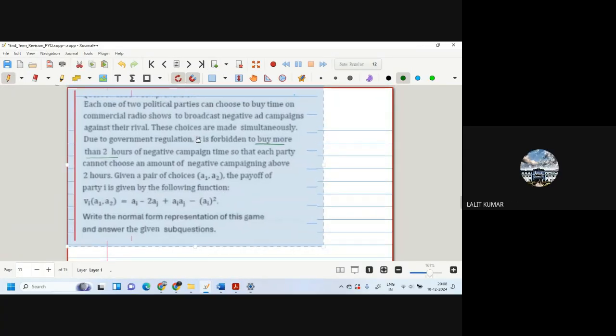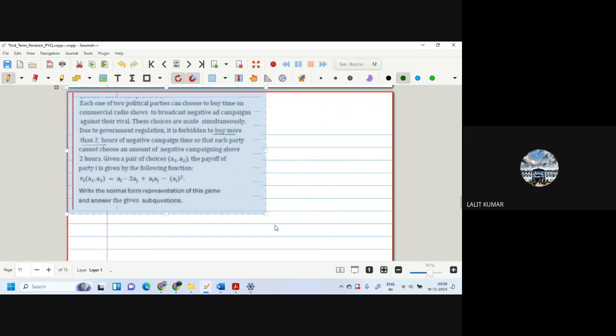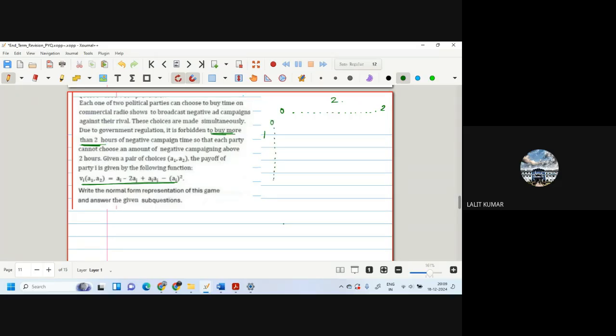So this is a question that there are two political parties. They can spend any time up to 2 hours, from 0 to 2 hours in a continuous value, and their payoff is given by this. So we can understand like this. This is player 2, this is player 1. He can select from 0 to 2 in continuous values. He also can select from 0 to 2 in continuous values.